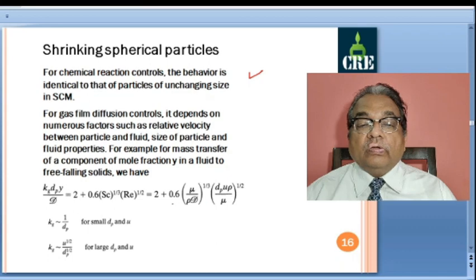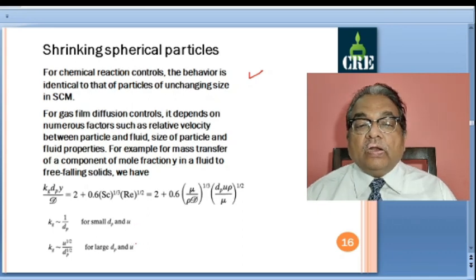Now if you consider small diameter and small u, the product of two small quantities will still be small, and raised to half, the square root of that will be still a smaller quantity. So the numerator becomes negligible, and we transfer dp to the other side. So kg is inversely proportional to the diameter of the particle for small dp and small u.